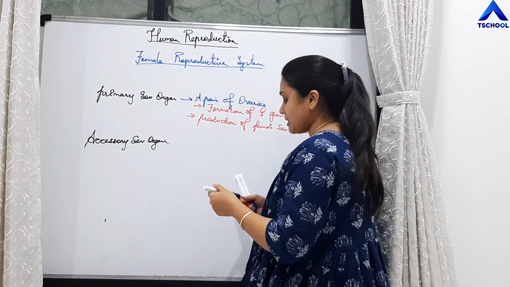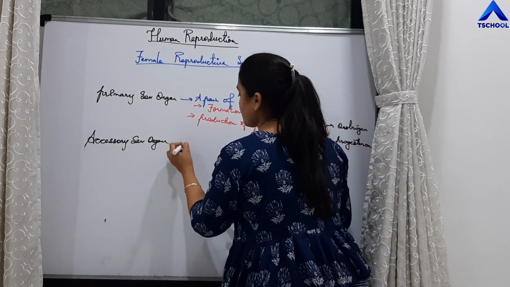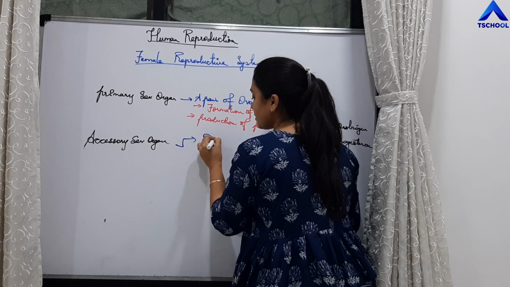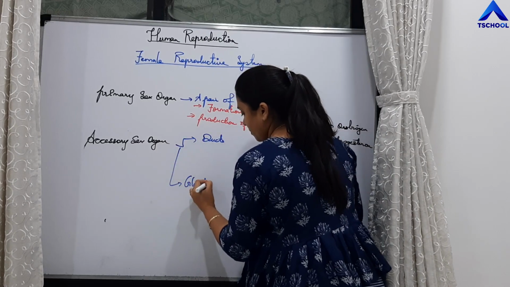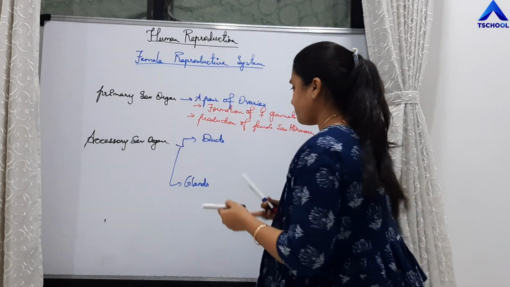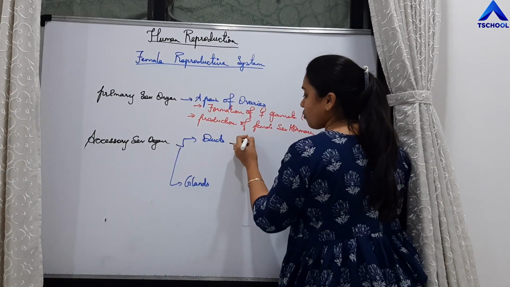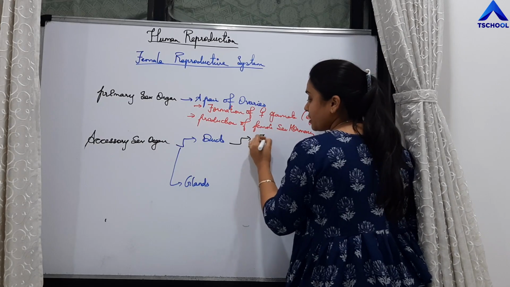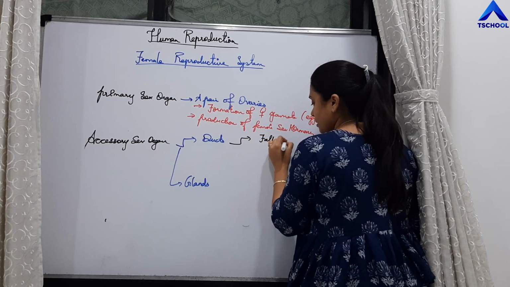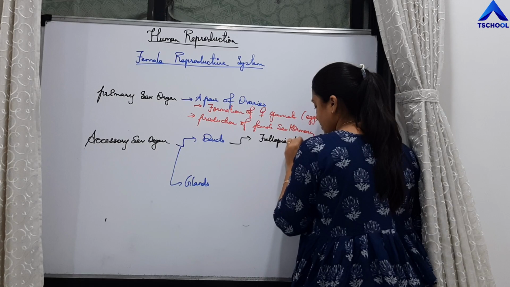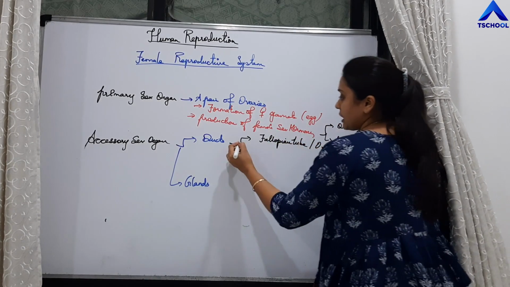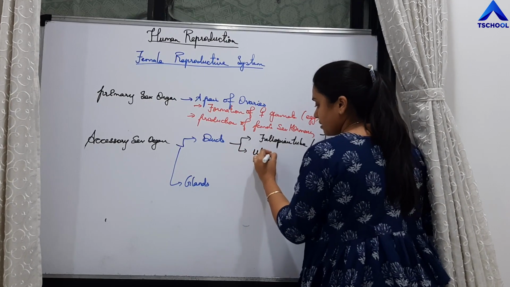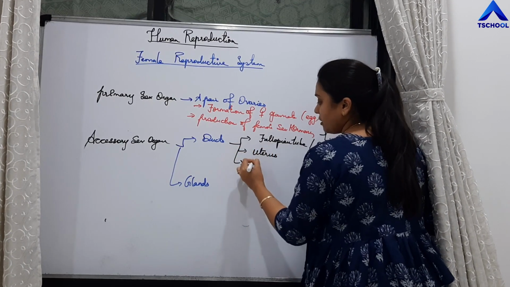Accessory sex organs include ducts and glands. Which are the ducts? Fallopian tube, also called as oviduct, even uterus and vagina.